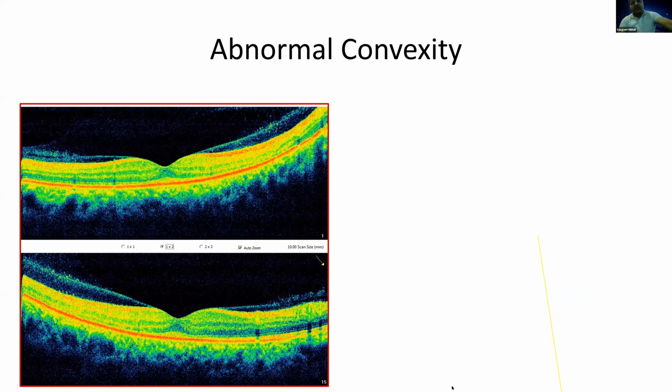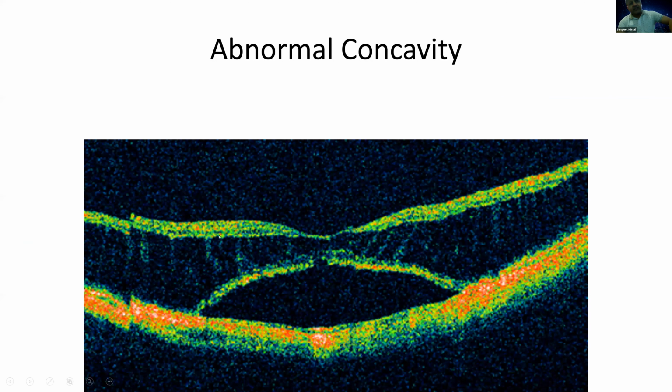Okay, so you see this type of presentation. This is a separation between the inner and the outer retina, as you will see in a retinoschisis. But all the layers, you see all the inner layers here. This is an old scan, a time domain scan, so it's not getting better resolution. But all these inner layers are intact. There is no break in the continuity of the inner layers. So this is a retinoschisis.